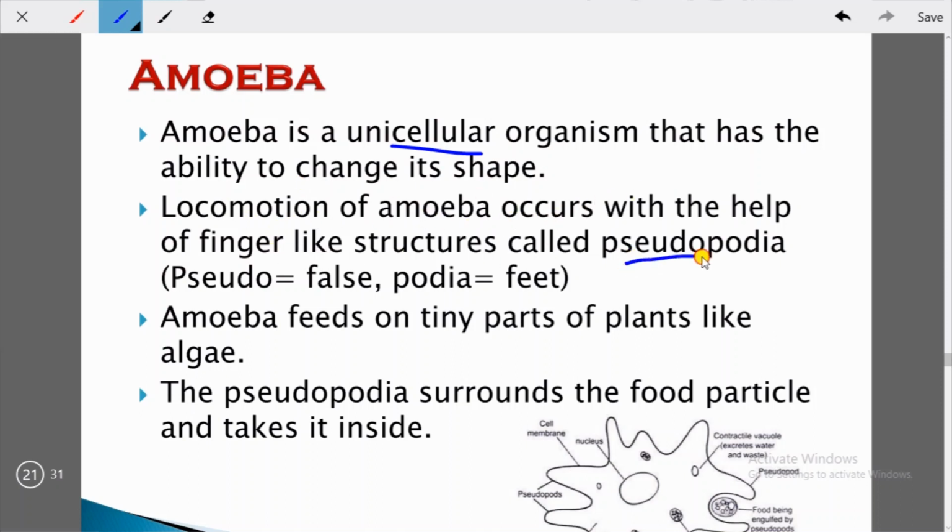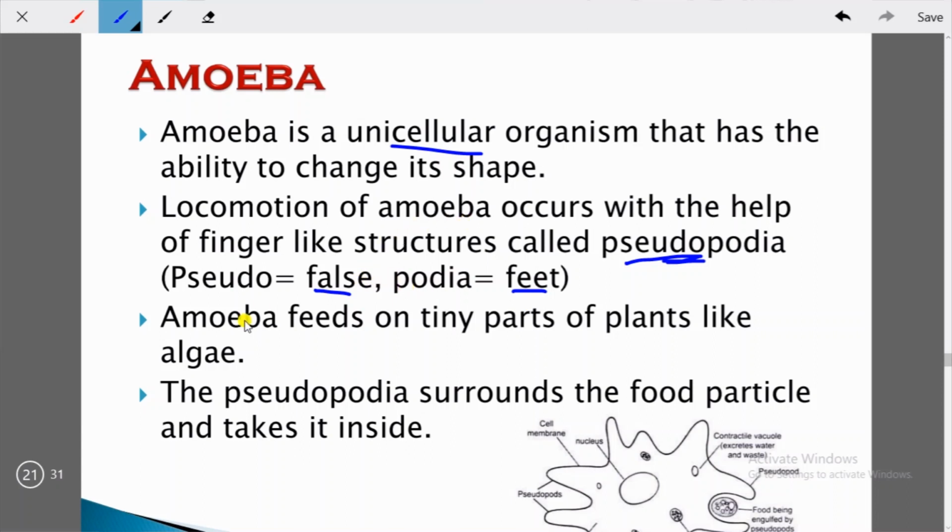This is very important for you. Pseudo means false, podia means feet. In the body of the amoeba, they don't have any kind of feet or any structure which helps them in locomotion, but they have pseudopodia, that means false feet, that help in the locomotion of amoeba.